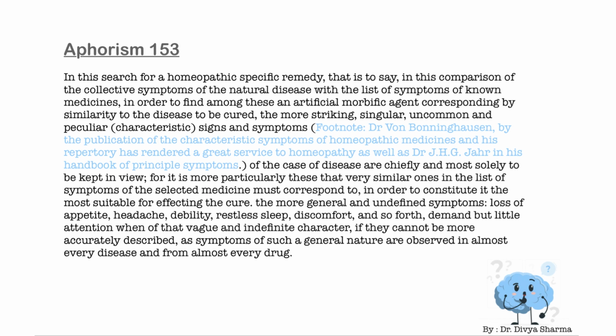In this search for a homeopathic specific remedy, that is to say, in this comparison of the collective symptoms of the natural disease with the list of symptoms of known medicines, in order to find among these an artificial morbific agent corresponding by similarity to the disease to be cured, the most striking, singular, uncommon and peculiar, that is characteristic, signs and symptoms of the case of the disease are chiefly and most solely to be kept in view.